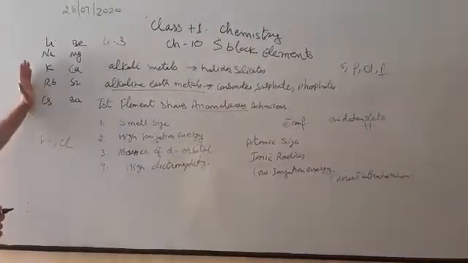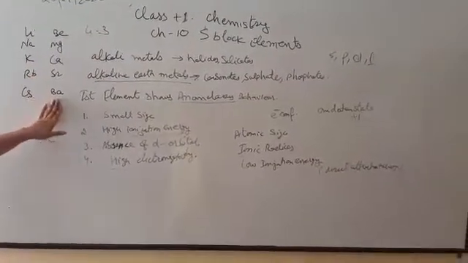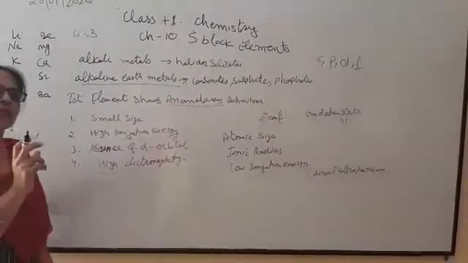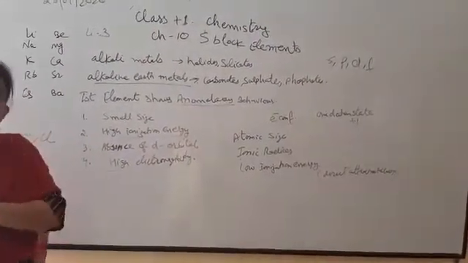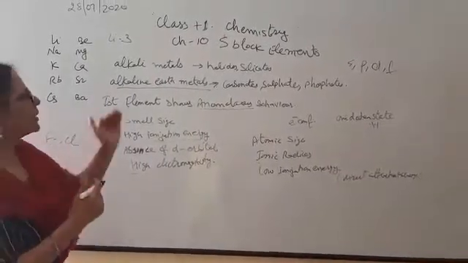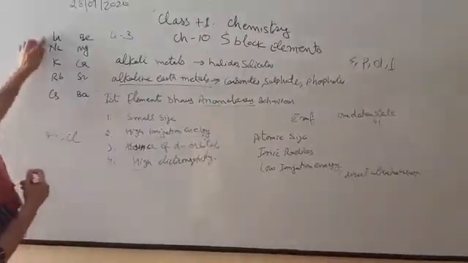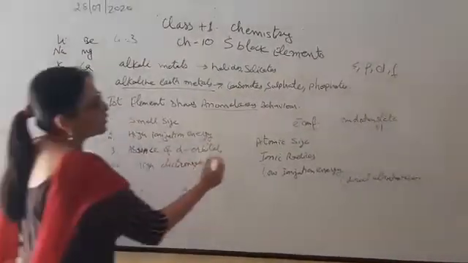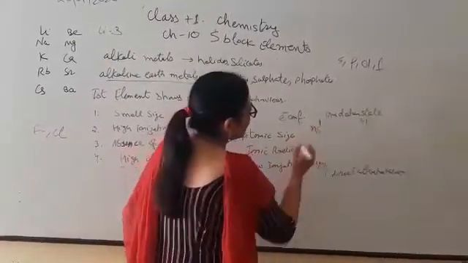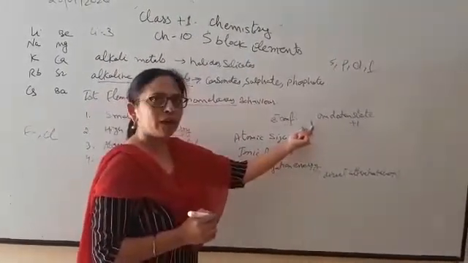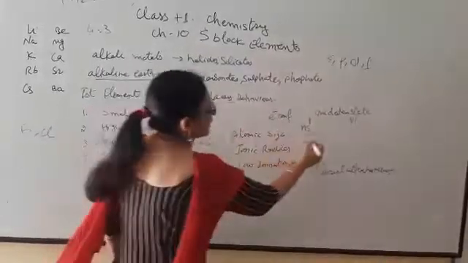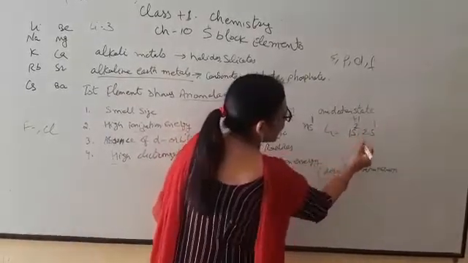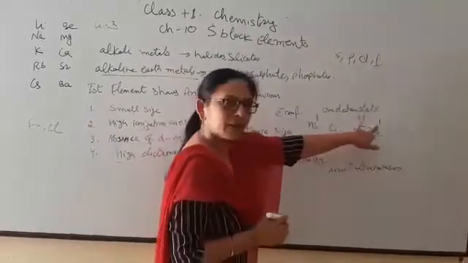After this, there are general properties of these elements. The first one is electronic configuration, which means the distribution of electrons among different orbitals, S, P, D and F, that we did in the previous chapter, periodicity of elements. For alkali metals, the electronic configuration is ns1, meaning only one electron is filled in the S shell. For example, the electronic configuration of lithium is written as 1s2 2s1. In the last shell only one electron is present.